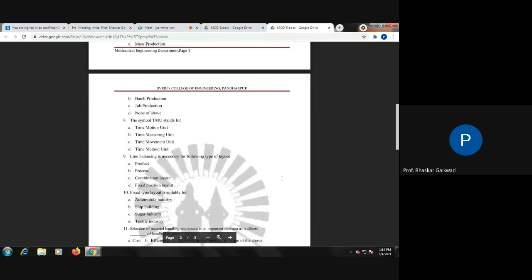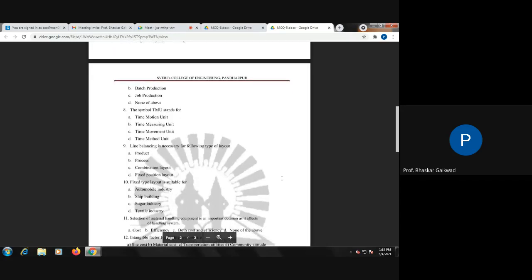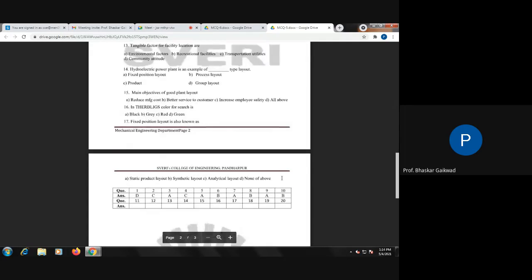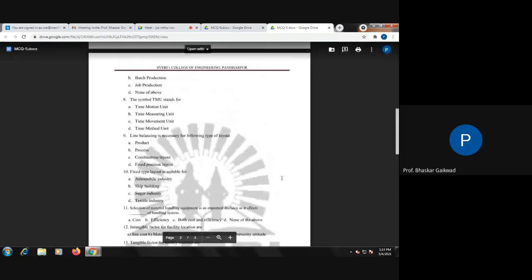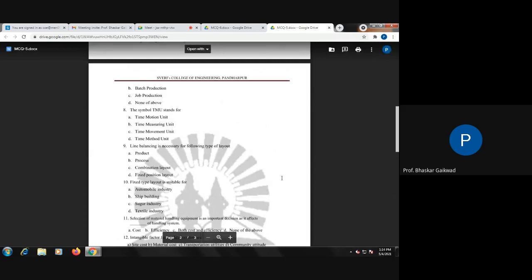Now the next, question nine: line balancing is necessary for the following type of layout. This line balancing is not in our syllabus, but where do we require line balancing? Question number nine, A is there. Product layout, line balancing.